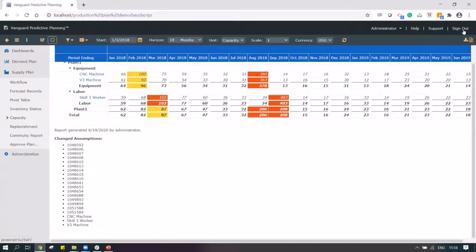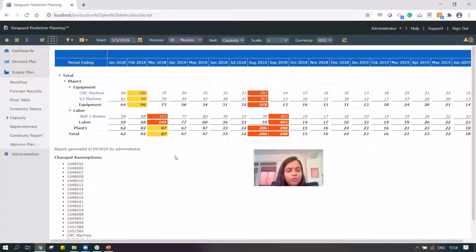I can make changes to my history through overrides. I can also make changes to the different supply data, my production plan, etc., and it gets utilized properly.